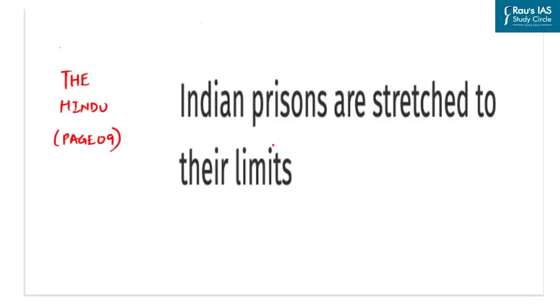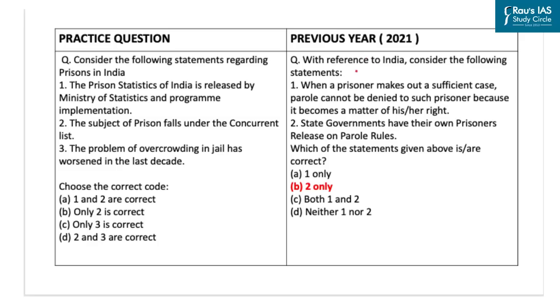Now moving to the next article that has featured in the Hindu, it basically talks about the state of Indian prisons and says that they are overburdened. Now UPSC under the Polity section has previously also asked questions related to prisoners and parole rules. The practice question here says, consider the following statements regarding prisons in India. The first statement here is, the prison statistics of India is released by the Ministry of Statistics and Program Implementation.